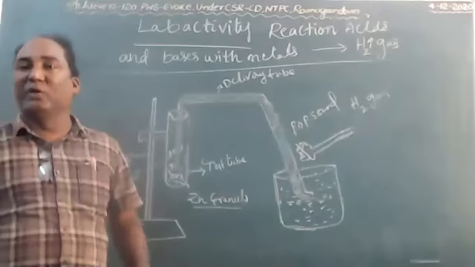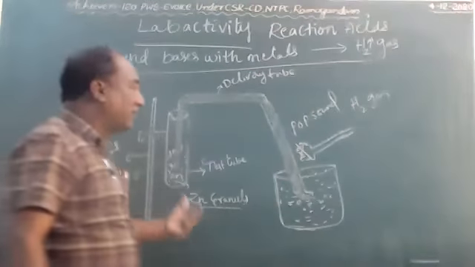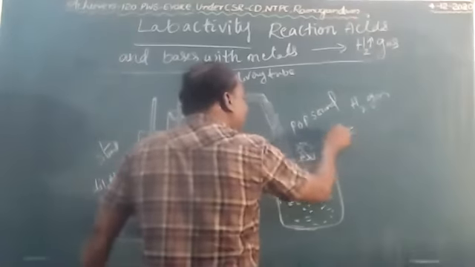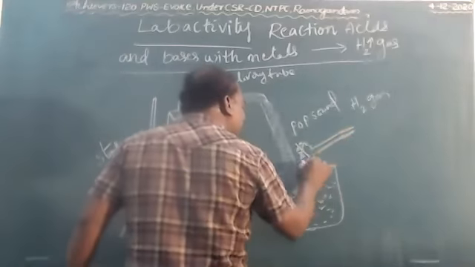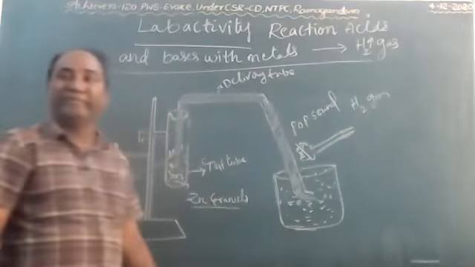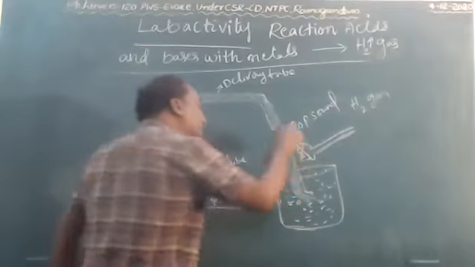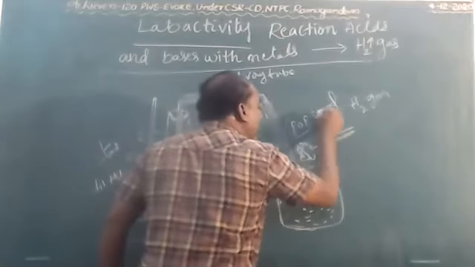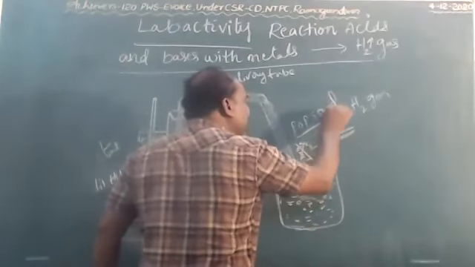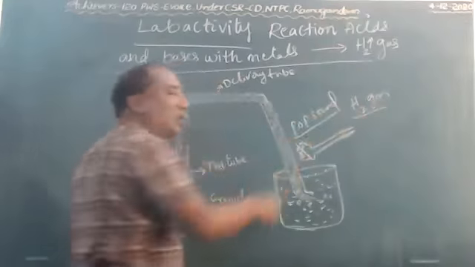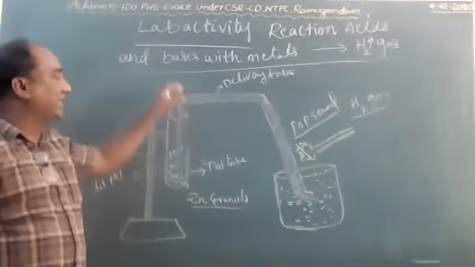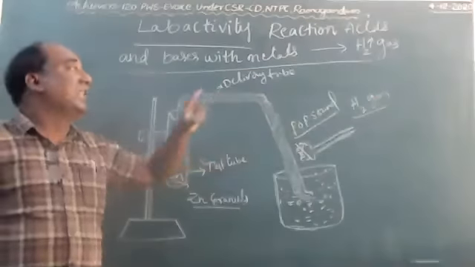Which gas is liberated, we don't know. How can we identify? Just bring a burning matchstick and put it near the mouth of the glass trough. When it makes a pop sound and puts out the fire, that is an indication of liberation of hydrogen gas.